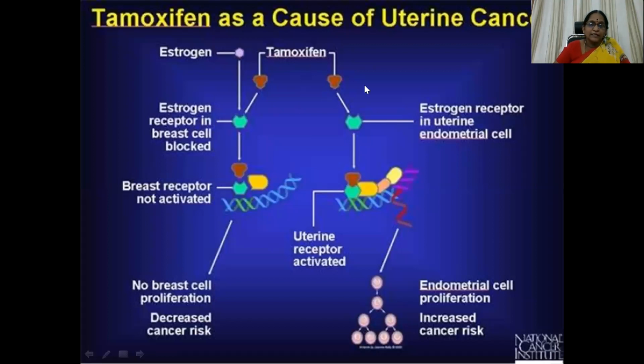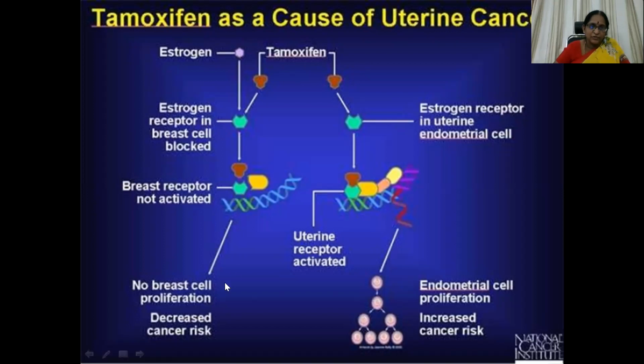Tamoxifen as a cause of uterine cancer, how is it possible? Let us see estrogen binding with the receptor in a breast cell, which is blocked with the usage of tamoxifen. Tamoxifen combines with the estrogen receptors present in the breast, so they are not activated and do not attach to the coactivators.